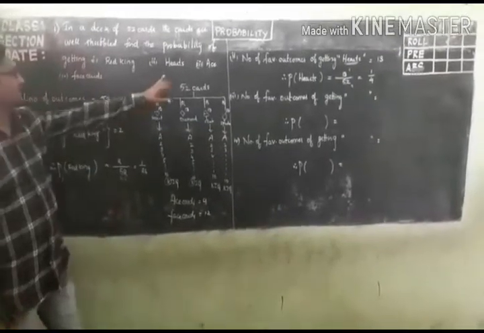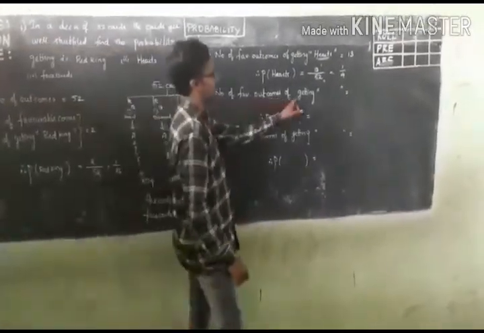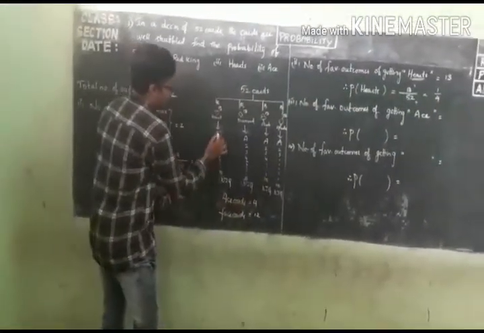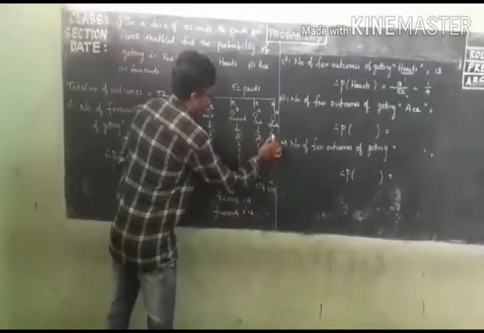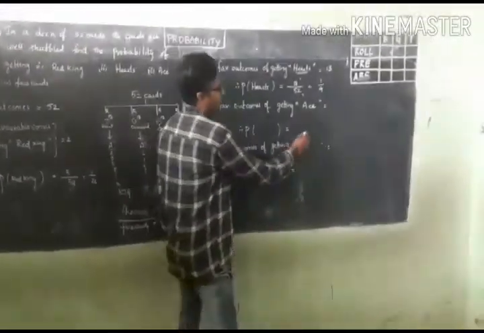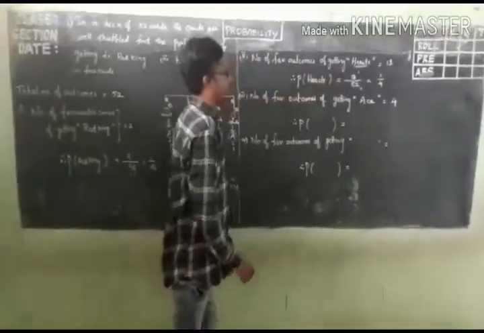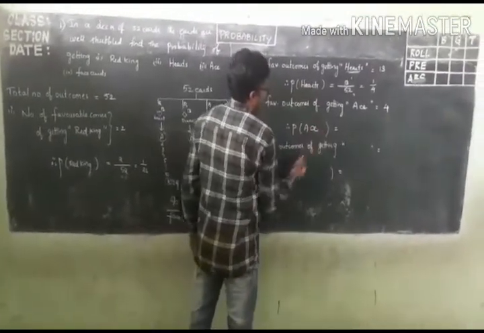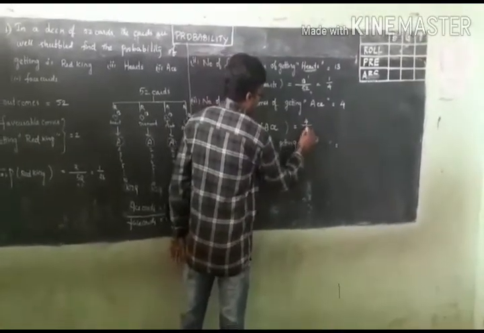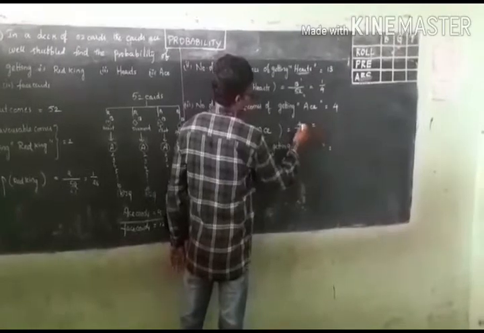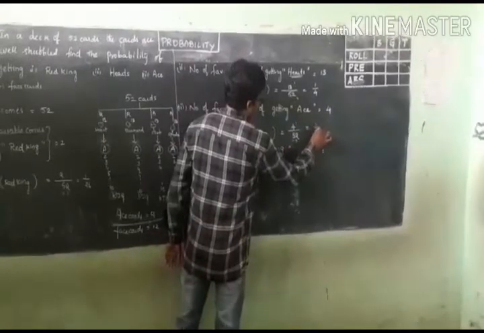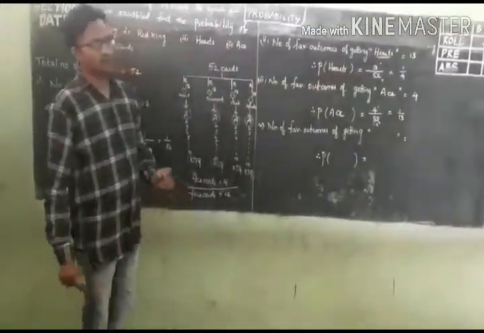Your next question is ace. The number of favorable outcomes of getting an ace. How many aces are there? 1, 2, 3 and 4. So the number of ace cards is 4, and the probability of getting an ace card is the favorable number of outcomes 4 divided by the total number of outcomes 52. After cancellation, 4 ones are 4, 4 thirteens are 52. That is 1 by 13, the probability of getting an ace card.